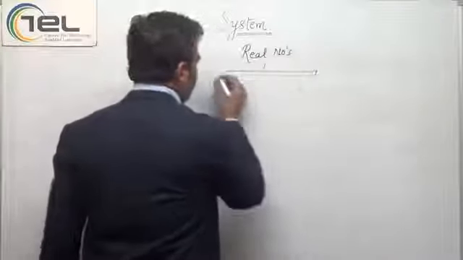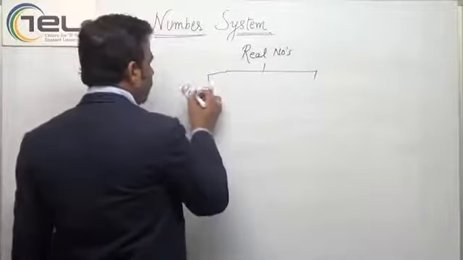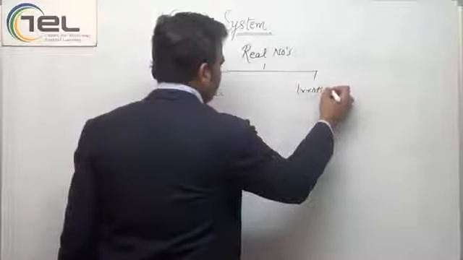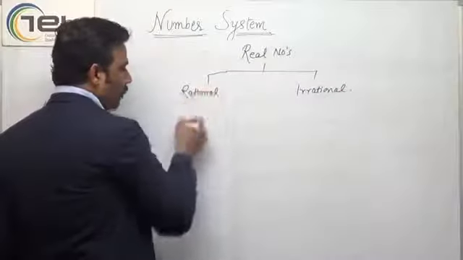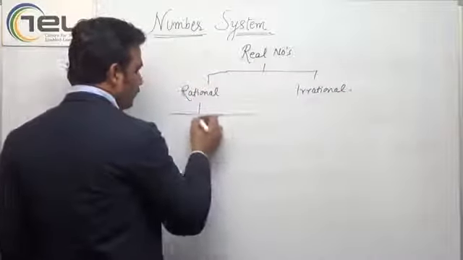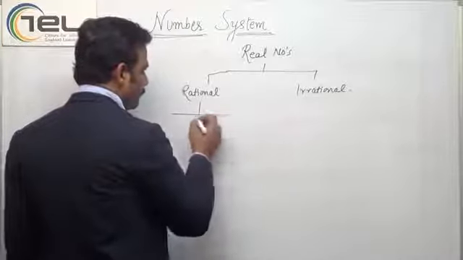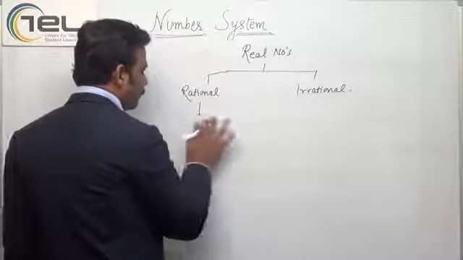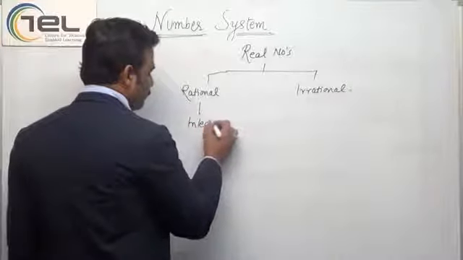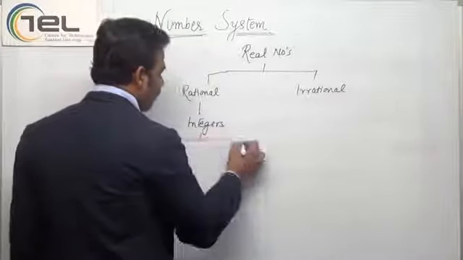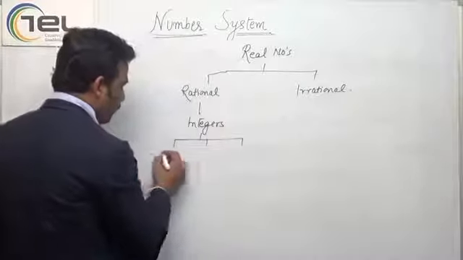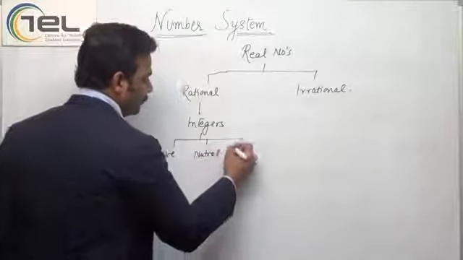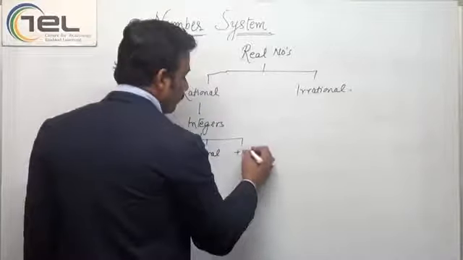They have been classified as rational and irrational, and rationals are classified as integers, and integers are classified as negative, neutral and positive.